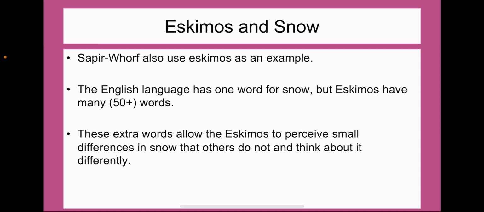And the Sapir-Whorf hypothesis uses this as evidence to say that these different words for snow in the Eskimo language allow them to perceive and think about the small differences in different types of snow that others wouldn't really think about and consider. And again, it makes a lot of sense because that's what their culture is like, that's what their upbringing puts them into that situation and those experiences, whereas we don't, especially in England, we don't see a lot of snow, so we really don't think about it that much because we don't have many different words for snow.